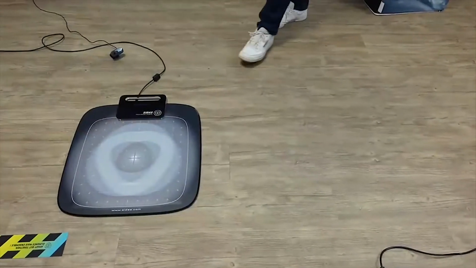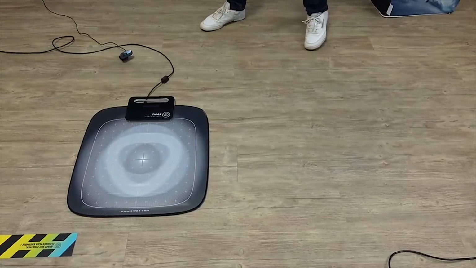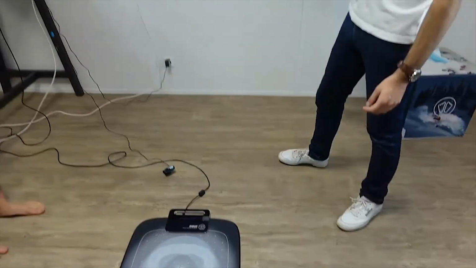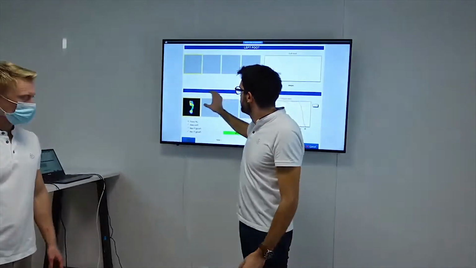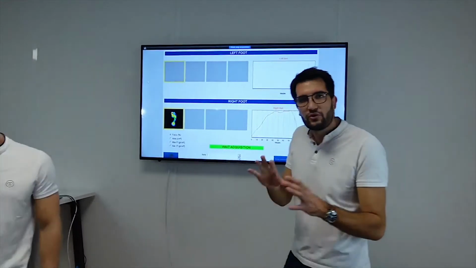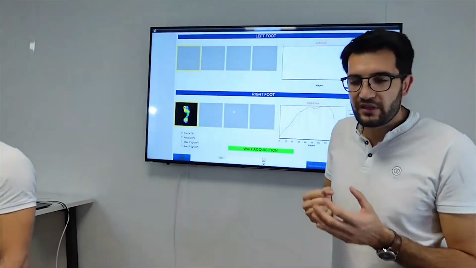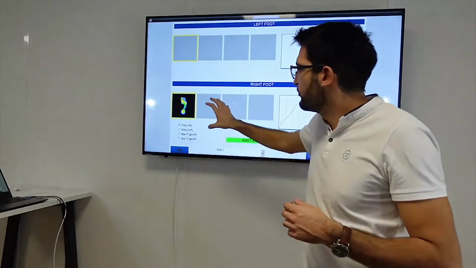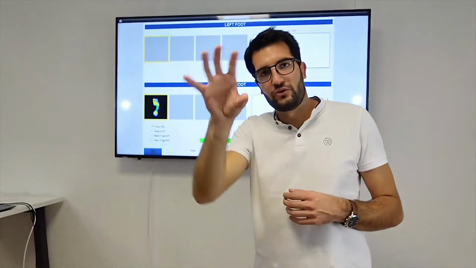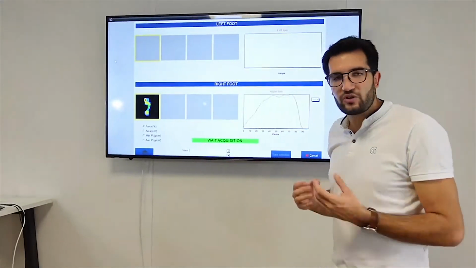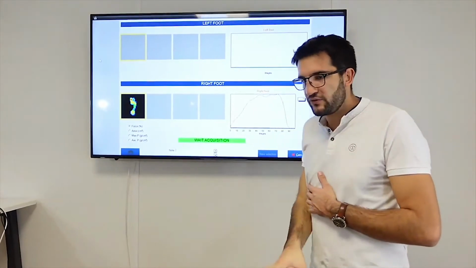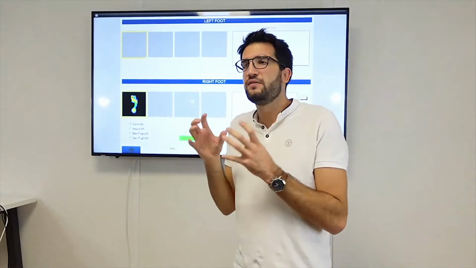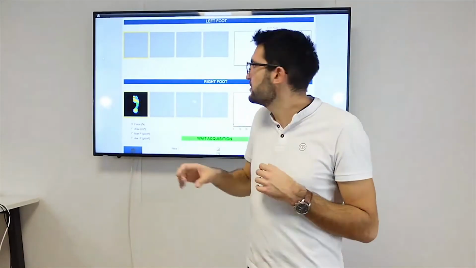So make a break, please. Here, as you can see, you have the right foot as the right foot, so no big problems. Sometimes the right foot goes on the left, or the foot is twisted like this. It's not a big deal, it's normal, because the software estimates whether it thinks it's the right or the left depending on the curve.